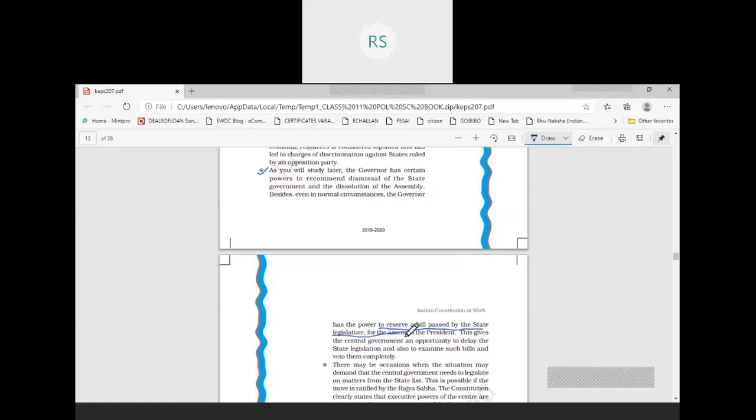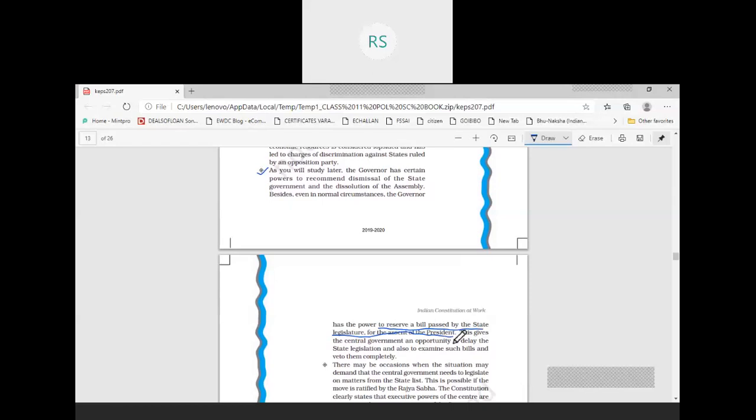And in this way, the bill is not simply being reserved for the assent of the president. Actually it is a way through which the central government gets an opportunity to delay the state legislation, and it can also examine such bills and veto them. The central government, the president, can veto the bill, and in this situation the president is not going to use his discretionary power.